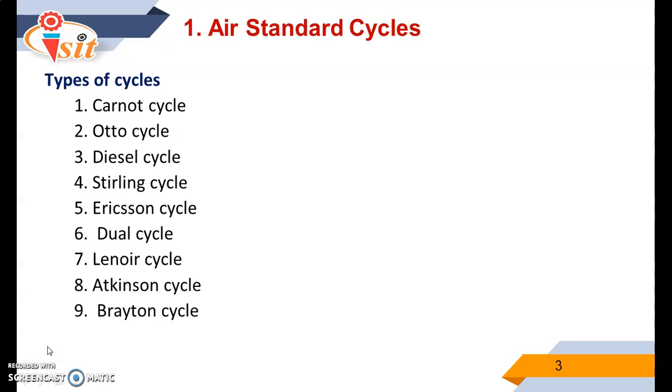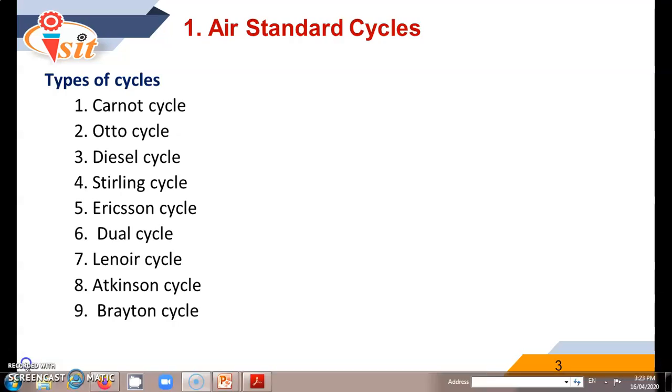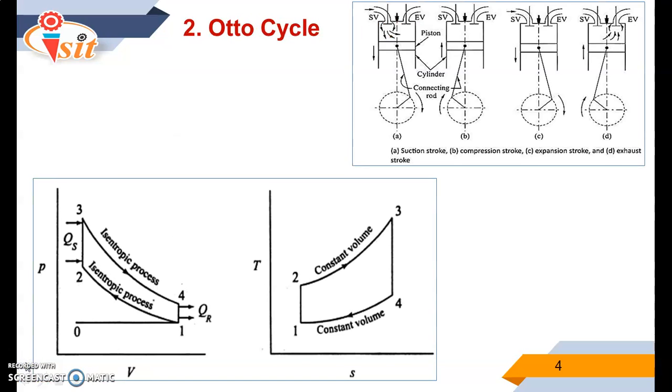The first part of our discussion is the air standard cycle. Types of cycles are Carnot cycle, Otto cycle, Diesel cycle, Stirling cycle, Ericsson cycle, Dual cycle, Lenoir cycle, Atkinson cycle, Brayton cycle. Let us start with the Otto cycle.